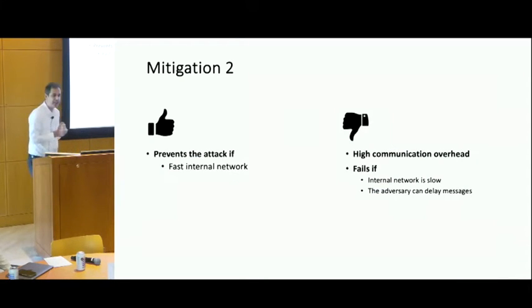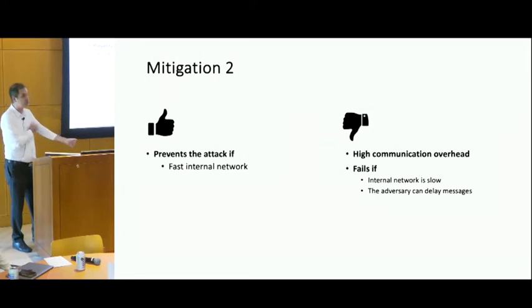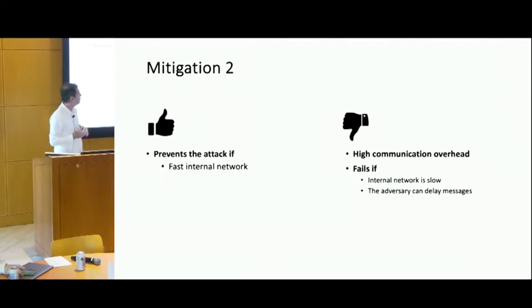So that's the idea of the second mitigation. Well, it prevents the attack if the internal network is fast enough, so that as soon as one node receives the transaction, other nodes receive it too. But it brings more computational overhead to the algorithm and also fails if the internal network is not fast enough, or if the adversary controls the messages within the internal network.